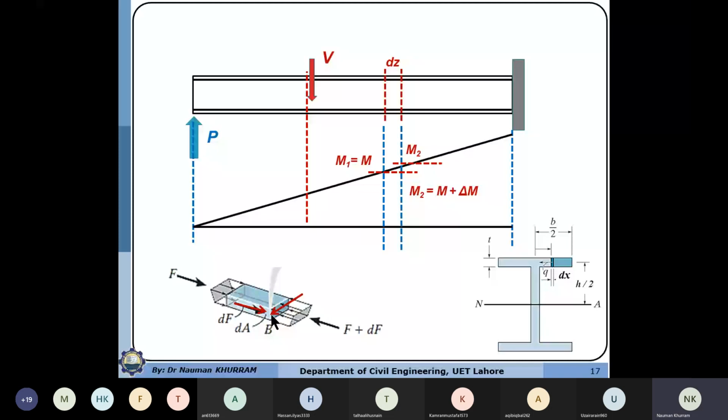This surface is now in the horizontal direction, so the complementary stress is acting in the horizontal direction. If the arrow is coming toward this corner, then the arrow of the complementary stress will also be coming over here. No shear stress is acting on the top surface because the top surface does not belong to the cutting part, so it is stress free.